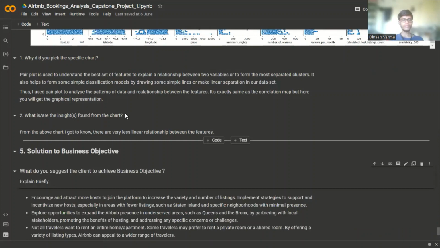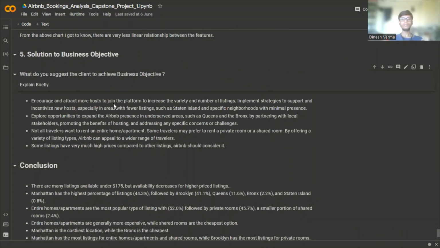Let's come to the solution to the business objective. Encourage and attract more hosts to join the platform to increase the variety and number of listings. Implement strategies to support and incentivize new hosts, especially in areas with fewer listings, such as Staten Island and specific neighborhoods with minimal presence.